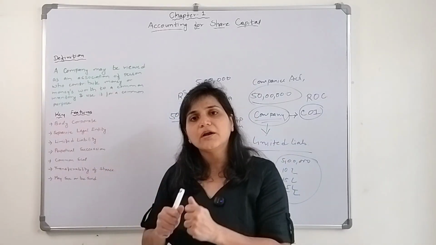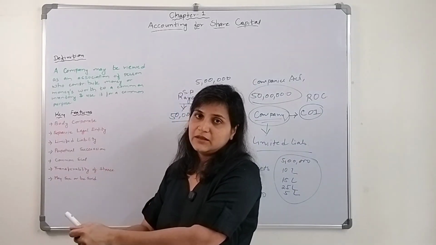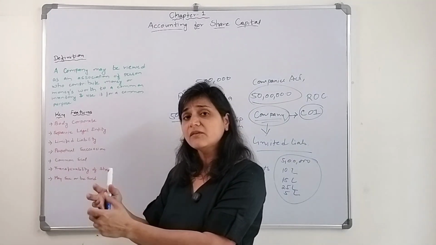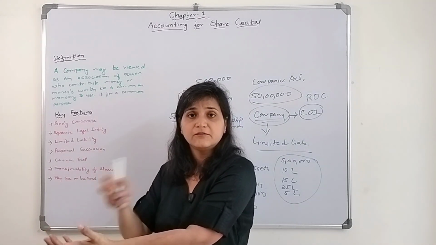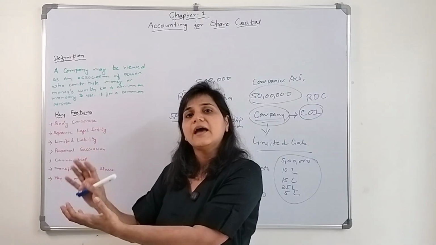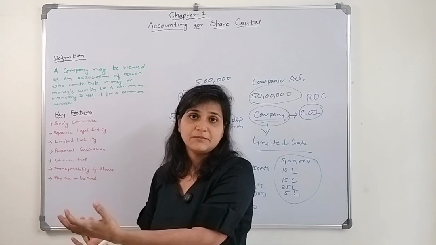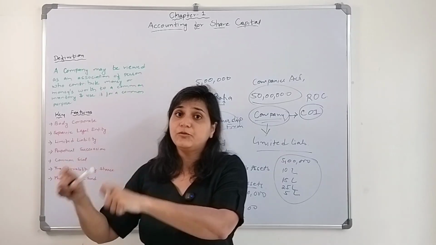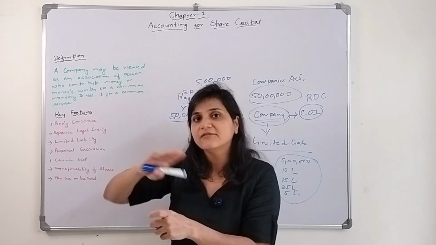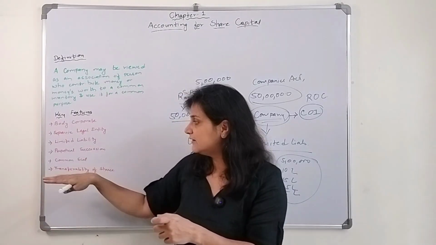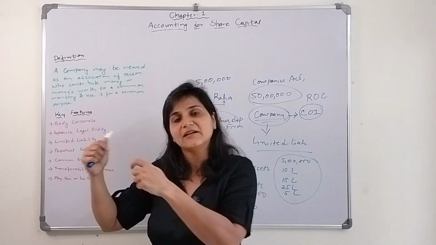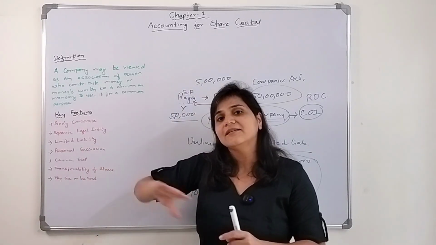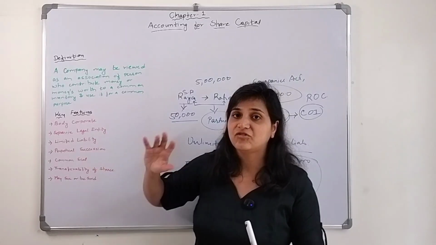I'll go to my relative and say, sir, please, I need money, I am giving you shares of this particular ABC company, and you become now the owner of that company. He will easily accept it because he now has the proof. So the transferability of shares is easy in case of a company. Just like that, I can transfer the shares and get my money back.